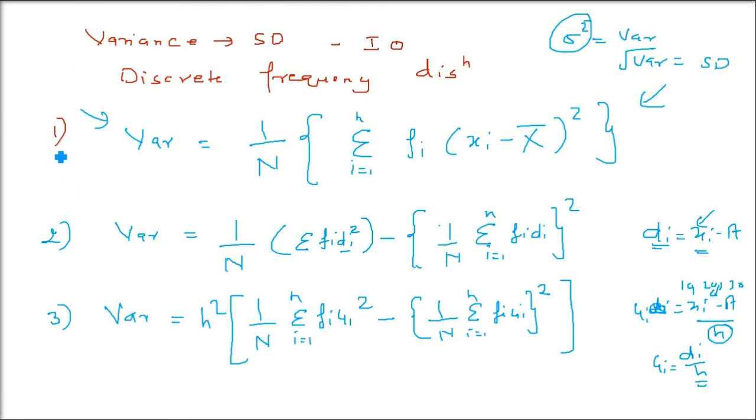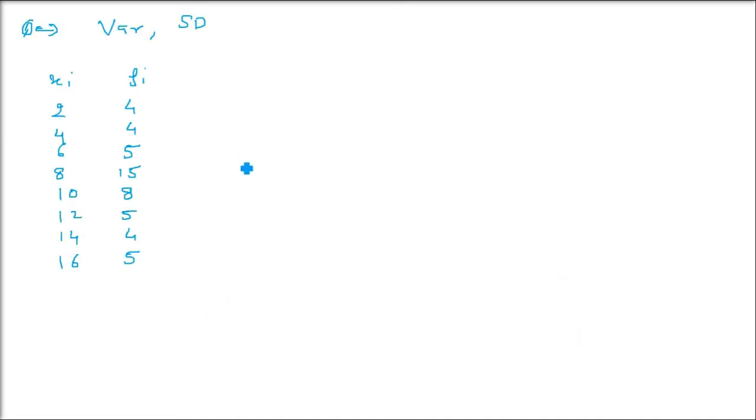So we'll use the first formula here directly, and you'll see how we do it. Because you have seen the formula, we have to find out the mean, X bar. This is the data. I'm taking another color to show you how the computation will start. First, Fi Xi: 4 twos are 8, 4 fours are 16. Don't worry about the numbers, this is just an example to tell you the steps. Fi Xi: first column multiplied by second column gives the third column.